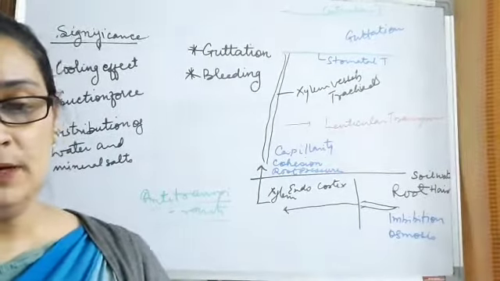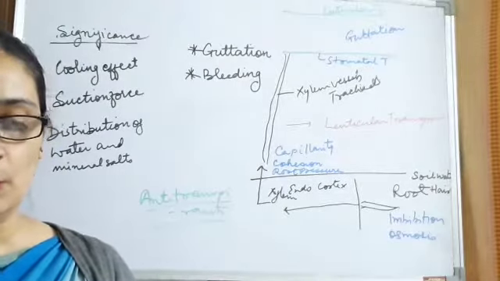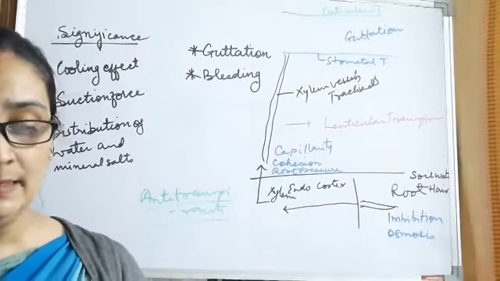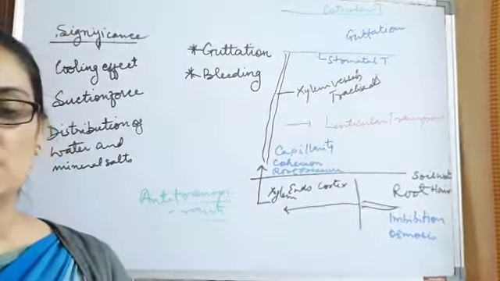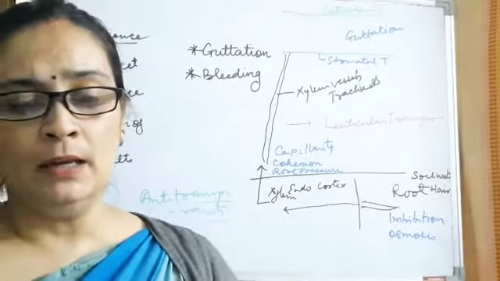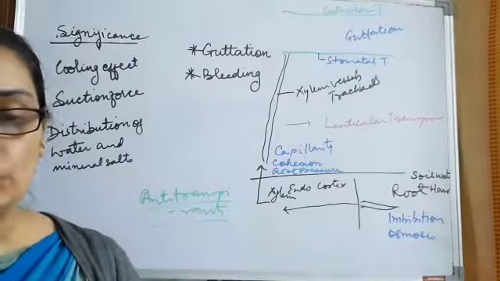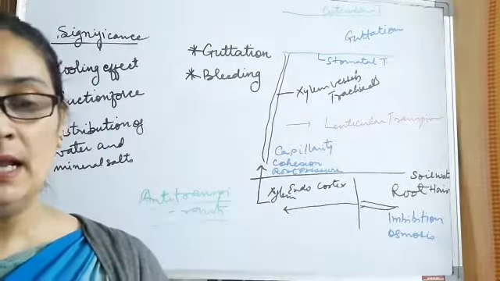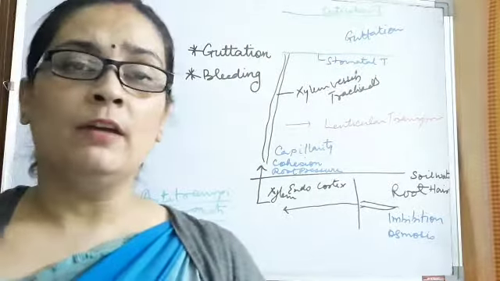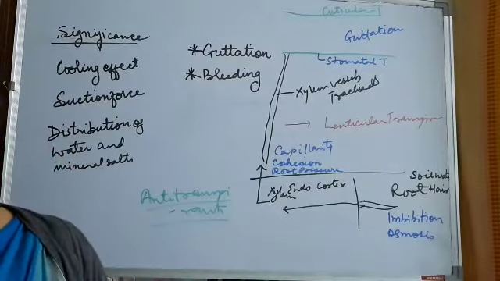If it is asked how you define guttation: it occurs first of all from the edges of the leaves, and it is mainly the result of root pressure, which helps in loss of water through the margins of the leaves. There is a special structure called the hydathode, which helps in the process of guttation. Bleeding. Now what is bleeding?